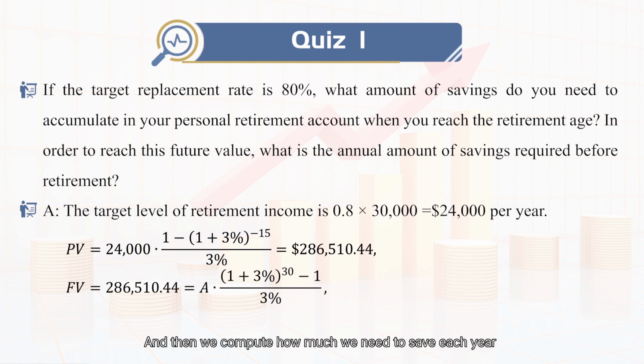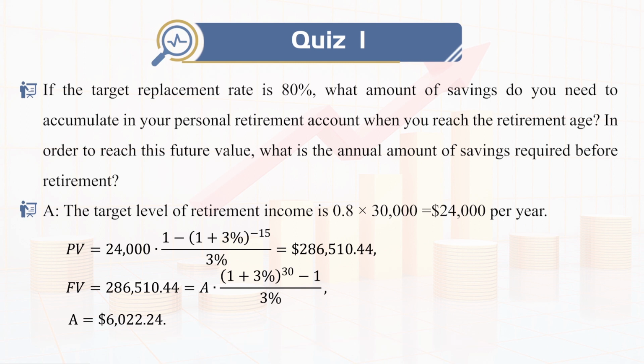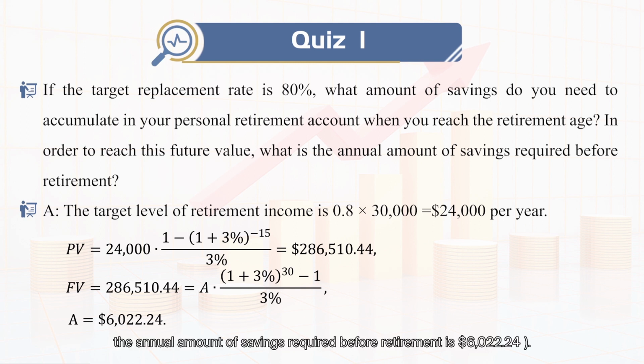And then we compute how much we need to save each year to have the future value $286,510.44 accumulated 30 years from now. Solving the formula of future value for the ordinary annuity, the annual amount of savings required before retirement is